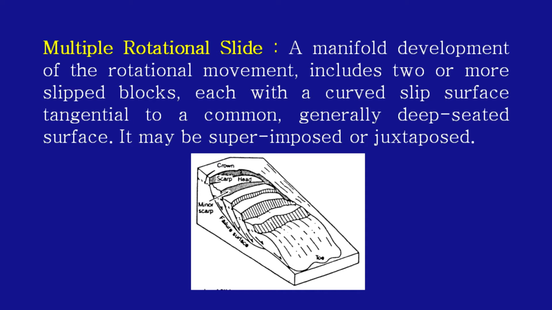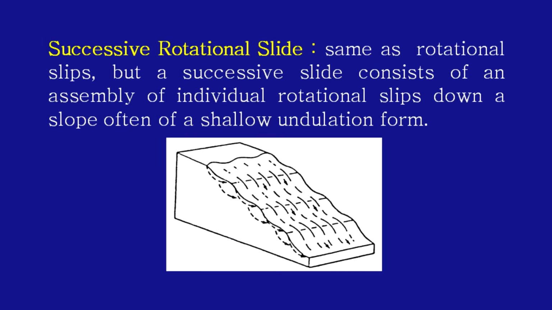It may be superimposed or juxtaposed. Now, coming to successive rotational slide, as for rotational slip, but a successive slide consists of an assembly of individual rotational slips down a slope, often of a shallower undulating form.